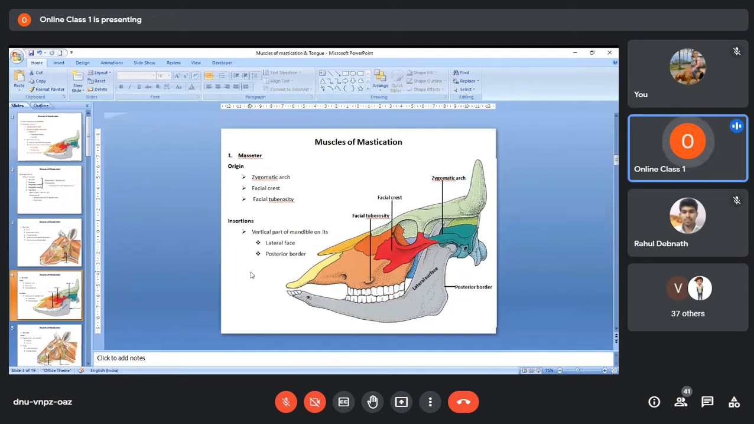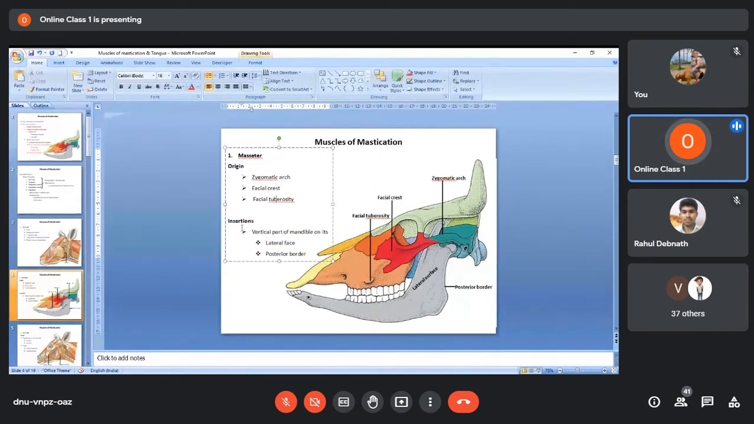Okay, the masseter muscle originates from three areas: the zygomatic arch, the facial crest, and the facial tuberosity. Here I have labeled the zygomatic arch and the facial tuberosity. Connecting the zygomatic arch and facial tuberosity, there is a ridge-like structure, and that crest is called the facial crest. That means the origin of the masseter muscle is from the zygomatic arch, facial crest, and facial tuberosity. These areas give origin to the masseter muscle, that is, from the upper jaw it will arise.